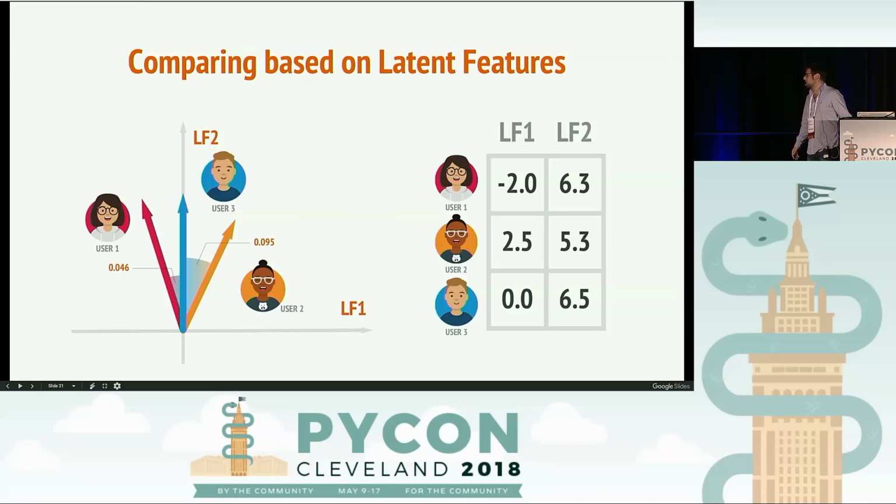And this is the way I actually like most, which is effectively, once we generate these latent features, we could compare users with other users and movies with other movies. We could find the similarity between 2 users or 2 movies by identifying the similarity of their vectors. And there are many different ways to measure similarity. Today I'm going to be using cosine similarity, which effectively measures the cosine of the angle between these